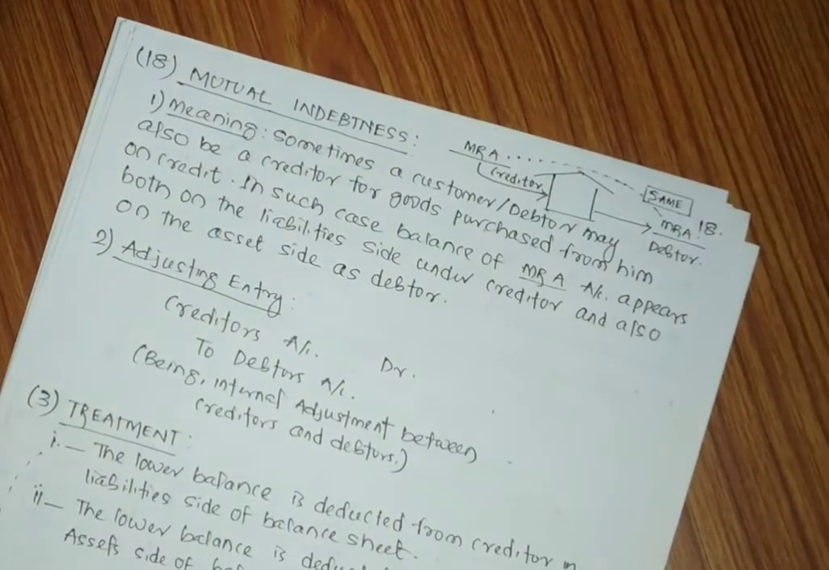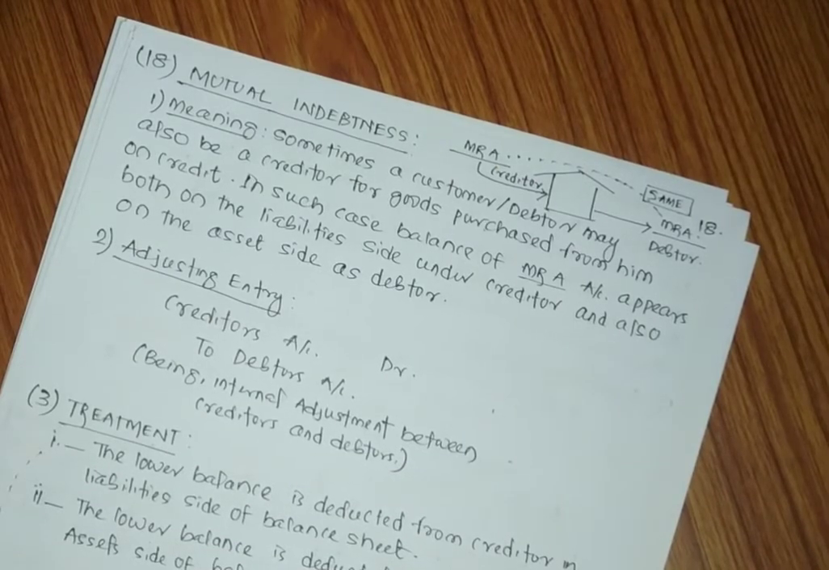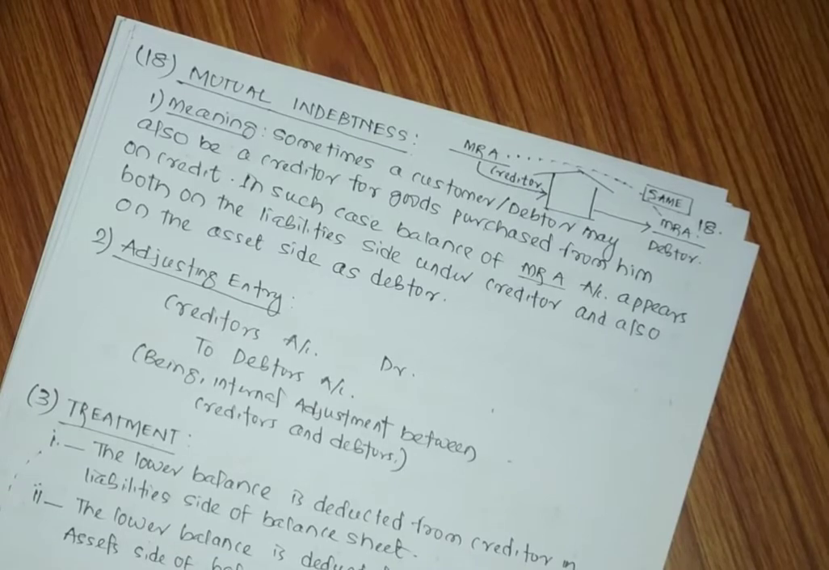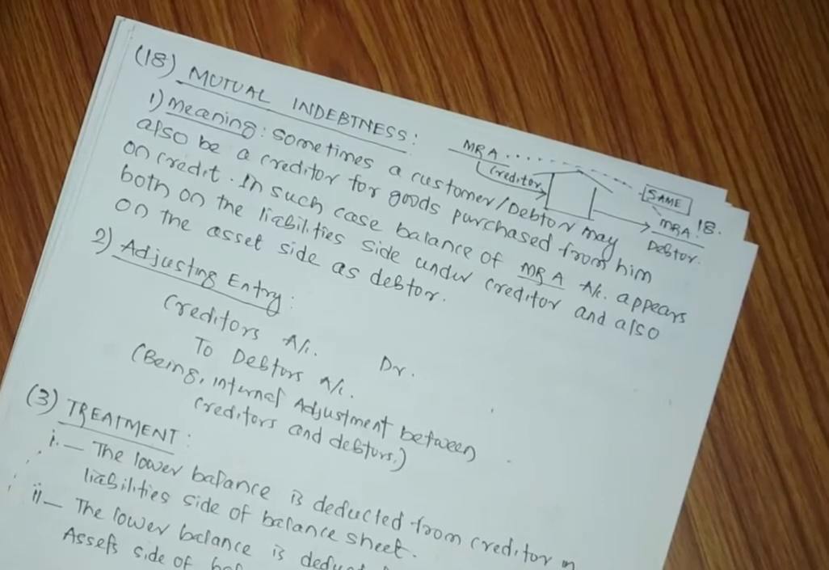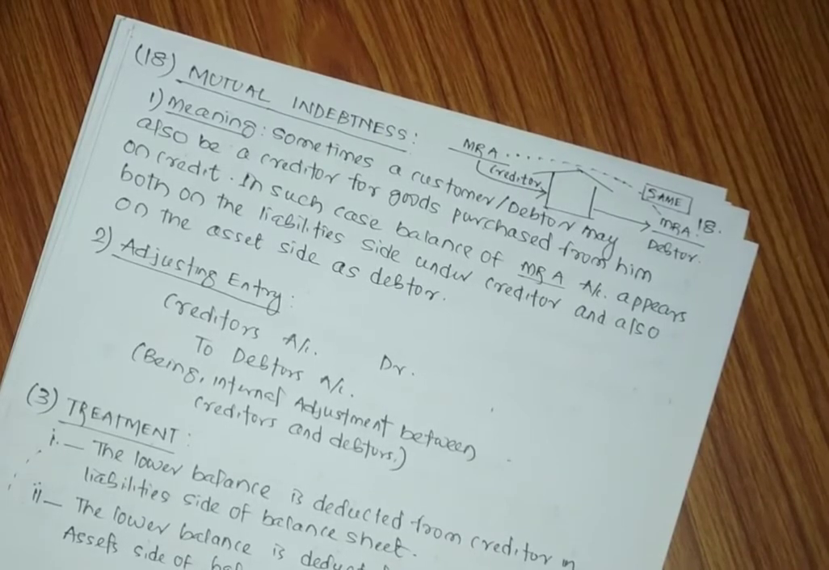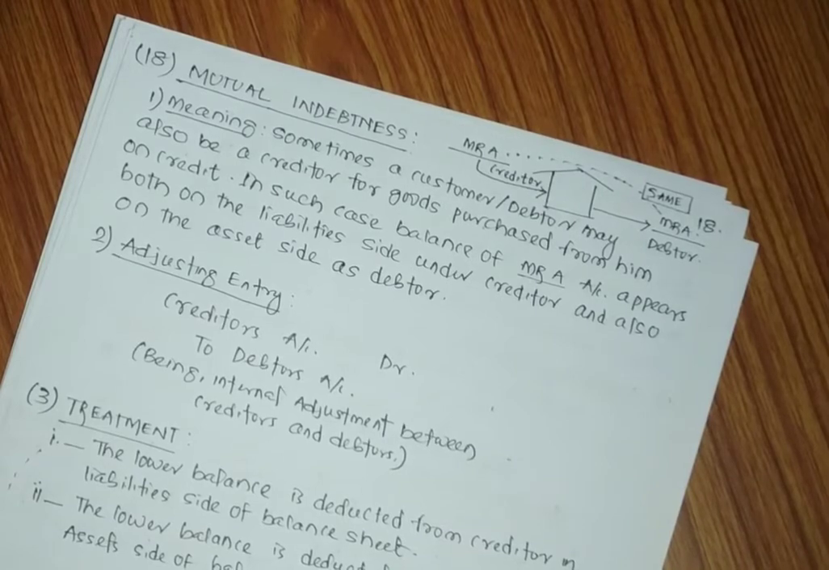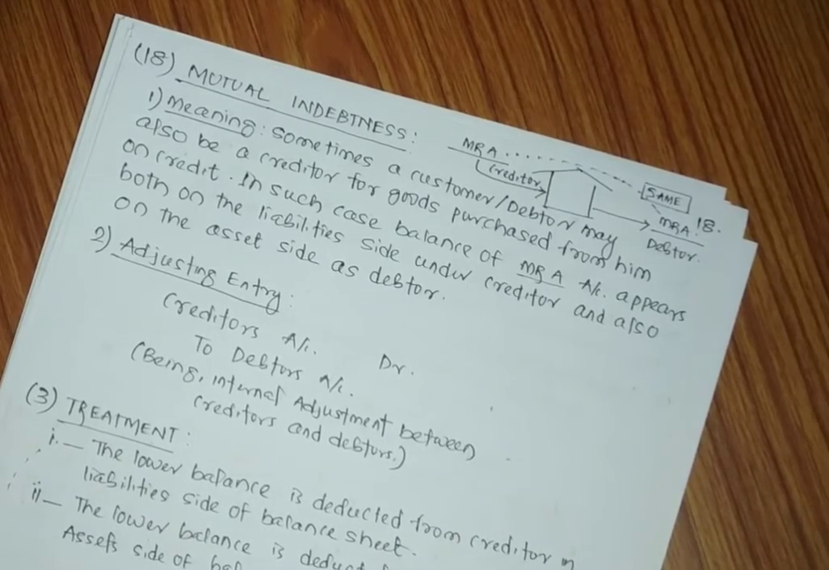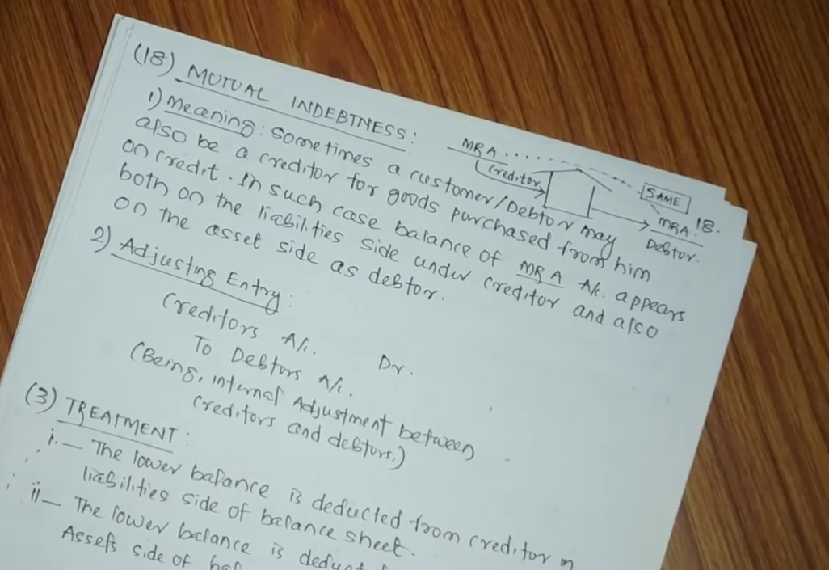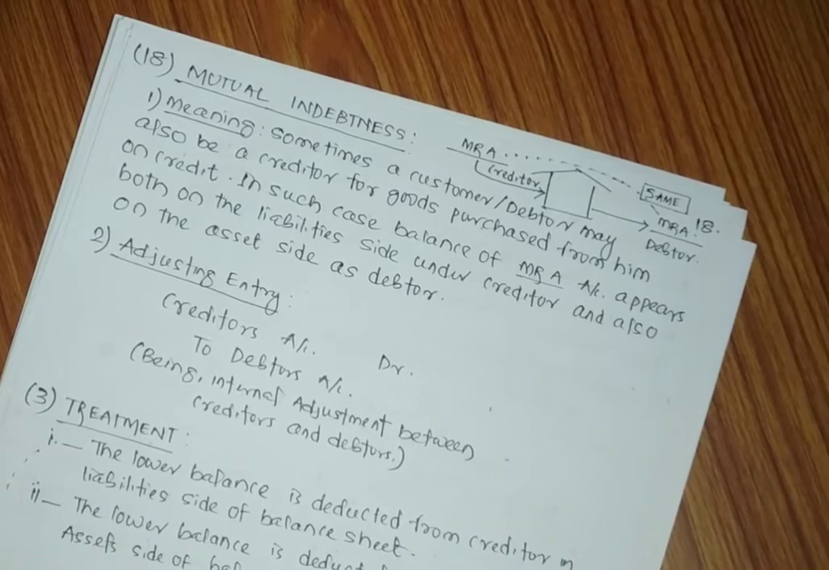Next comes mutual indebtedness. Sometimes it may happen that the supplier may be our customer. That means the person from whom we are making the purchases may be the same person to whom we are making the sales. That means at the same time, one person may be our creditor and our debtor. So while preparing the financial statement, we have to adjust the mutual indebtedness.